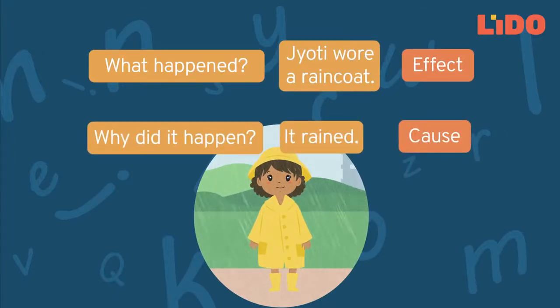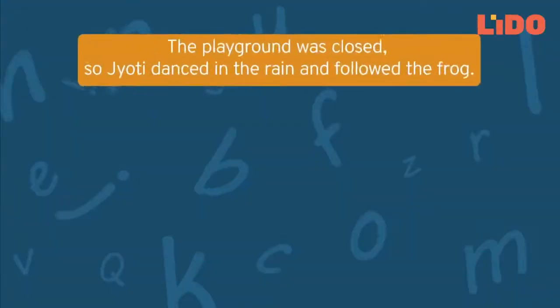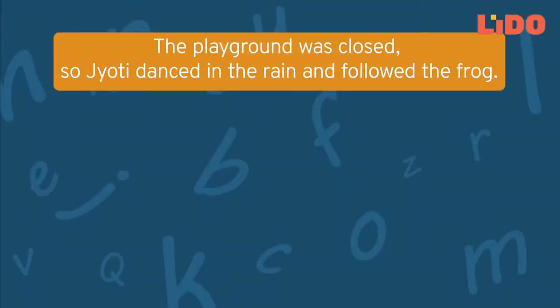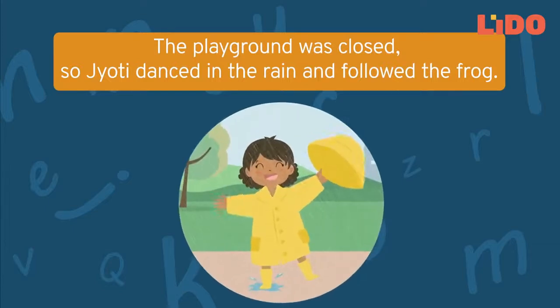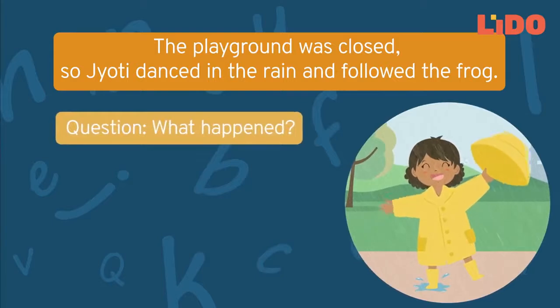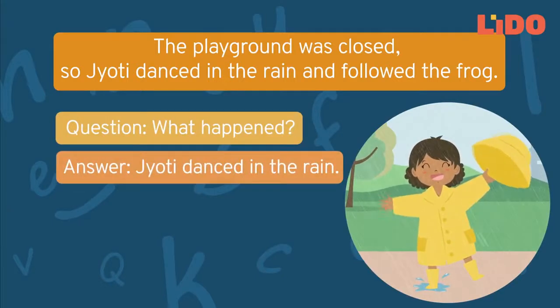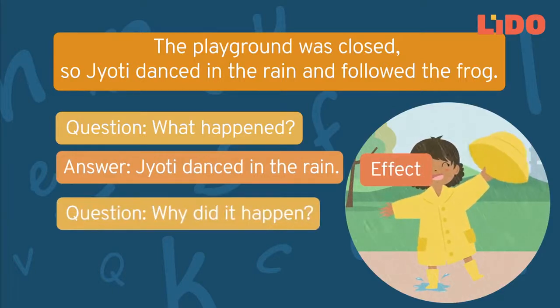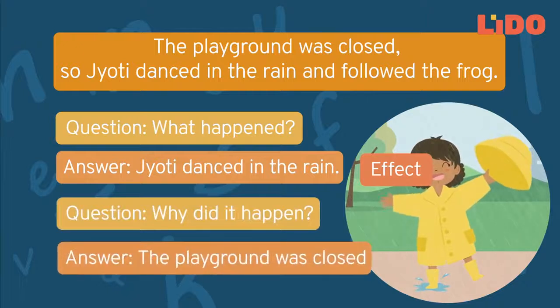Let's see the other example to understand better. Jyoti then found the playground was closed. So she danced in the rain and followed the frog. If we ask what happened, the answer will be Jyoti danced in the rain and followed the frog. If we ask why it happened, the answer will be because the playground was closed.